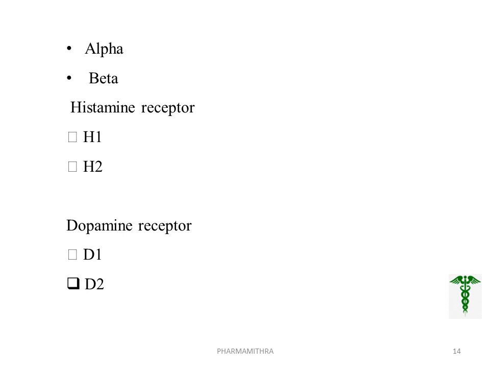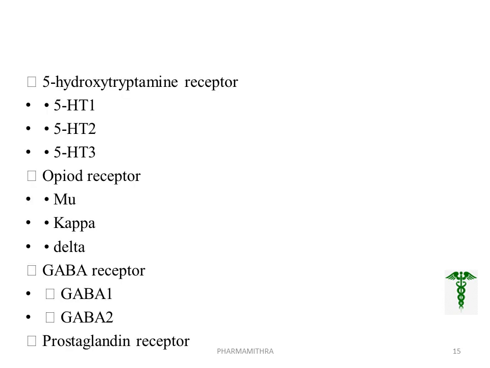Before moving into the elimination of the reaction, other common receptors and subtypes are the 5-hydroxytryptamine receptors, that is 5-HT1, HT2 and HT3, and the opioid receptor. Among that, opioid receptors mu, kappa and delta are there, and the GABA A receptor, GABA 1, GABA 2 is there, and the prostaglandin receptor also comes under this.